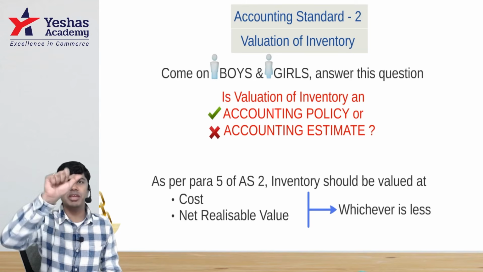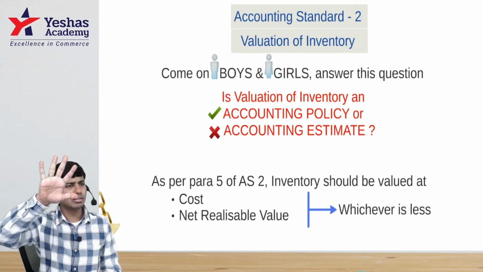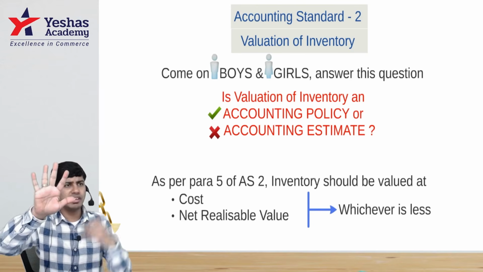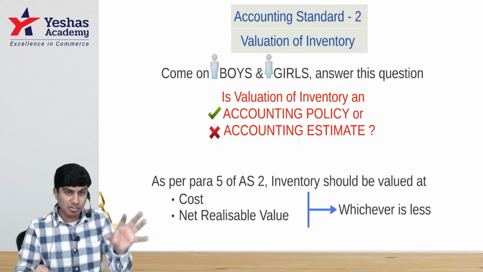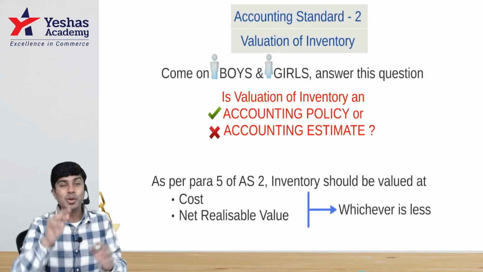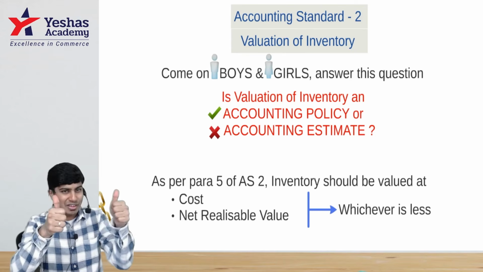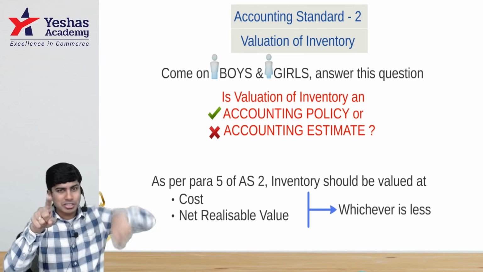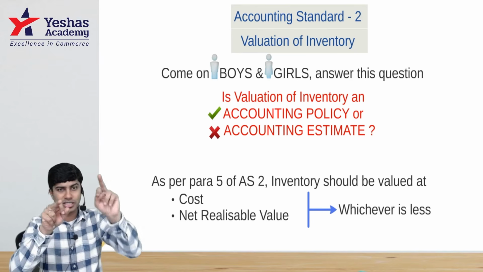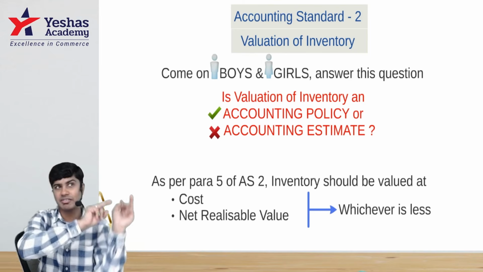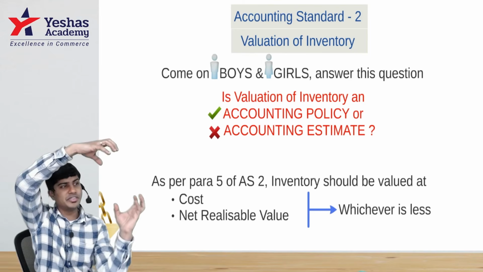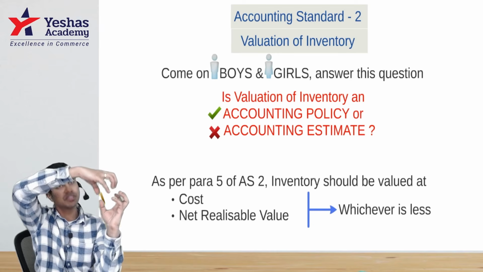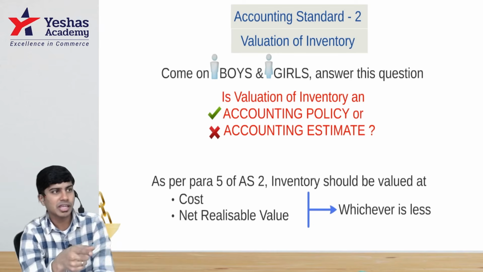Let's say I have inventory items A, B, C, D, E. For all 5 items, cost is available and NRV is available. So let's take total cost of A, B, C, D, E and total NRV of A, B, C, D, E, whichever is less? No, no, no. A's cost, A's NRV, whichever is less. B's cost, B's NRV, whichever is less. Similarly for C, D and E. Then take the total of whichever is less for each item. That becomes my closing inventory.